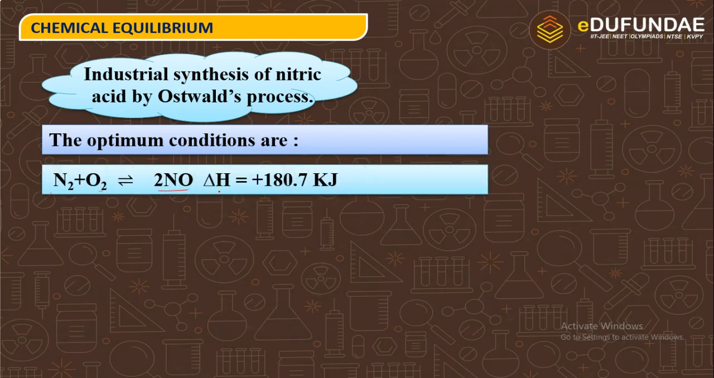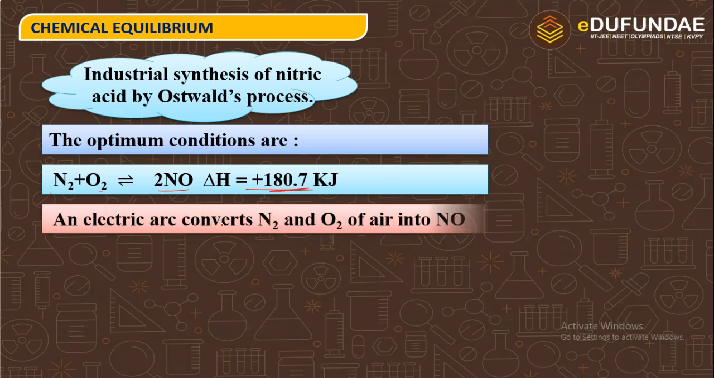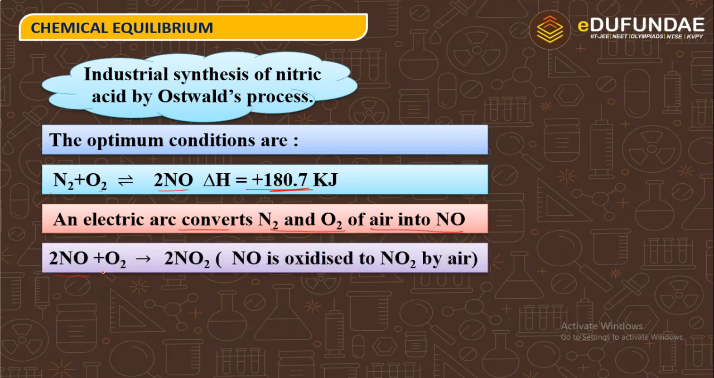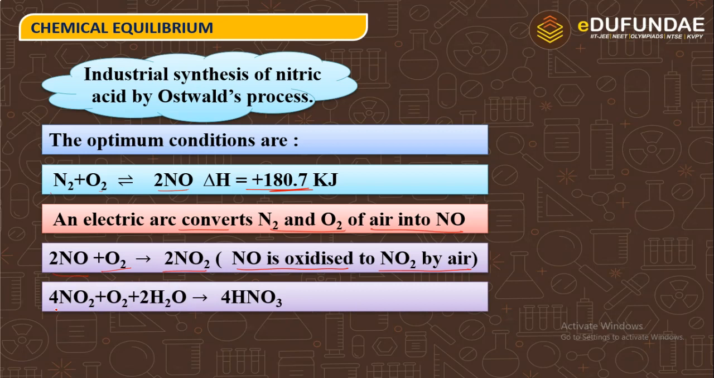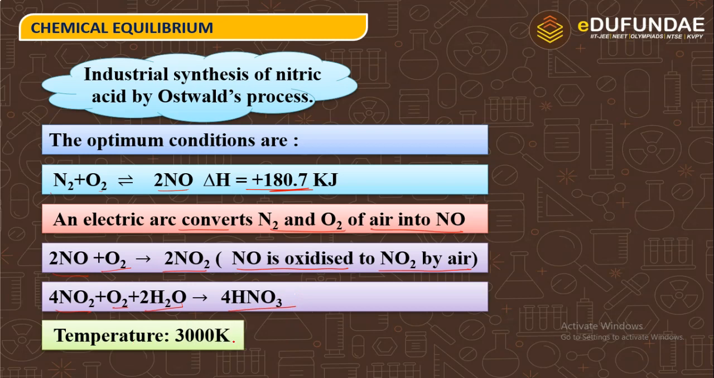N2 plus O2 gives 2NO, delta H is positive here. An electric arc converts N2 and O2 of air into NO. 2NO plus O2 gives 2NO2. NO is oxidized to NO2 by air. 4NO2 plus O2 plus 2H2O gives 4HNO3. Temperature at 3000 Kelvin.